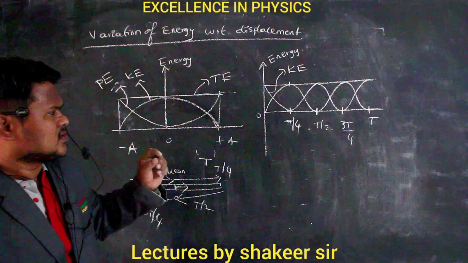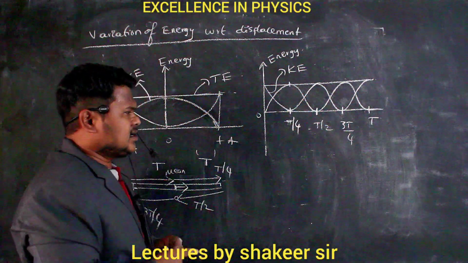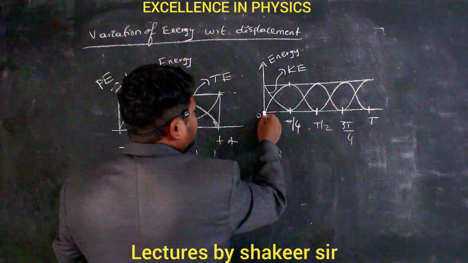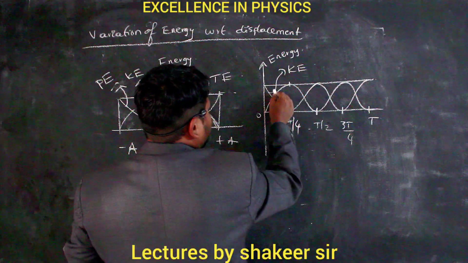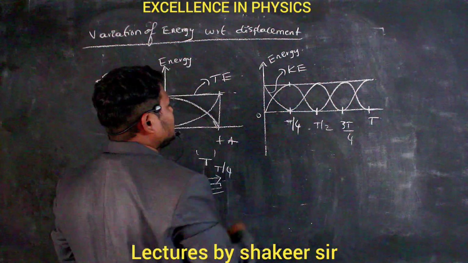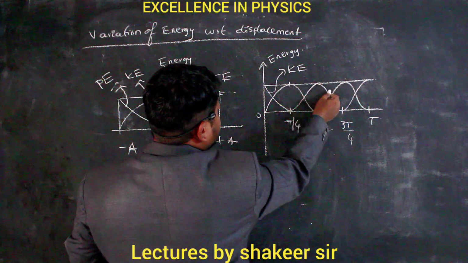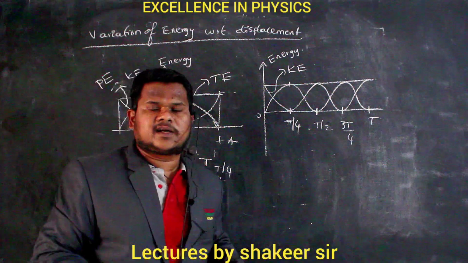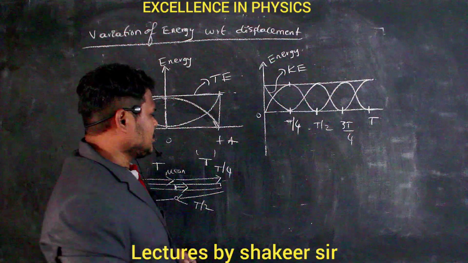So therefore, in the same time period of T, potential energy and kinetic energy are oscillating 2 times. Clear? How? This is one maximum and this is another maximum. So potential energy has reached maximum 2 times. Similarly, this is one maximum of kinetic energy, this is the second maximum of kinetic energy. So potential energy and kinetic energy are oscillating two times. Clear?